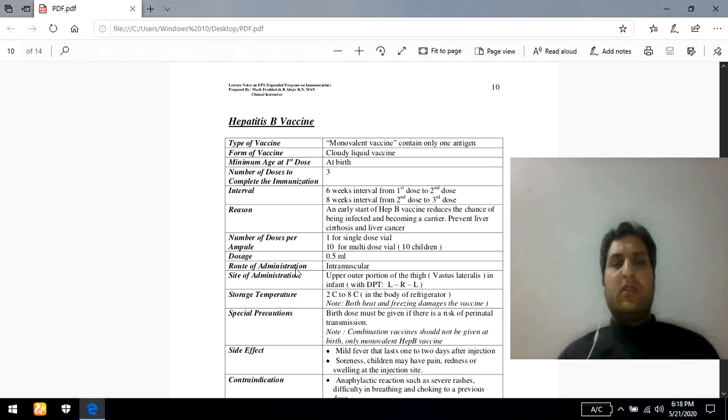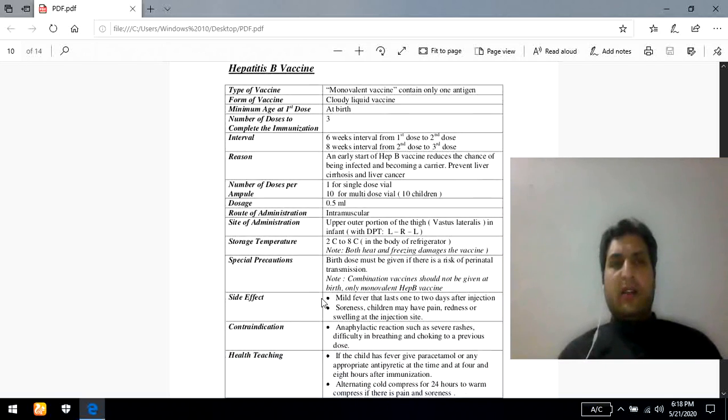The next thing is the route of administration. Again, like the previous one, DPT, here the intramuscular route should be followed. Site of administration: especially in case of children, obviously the thigh region, that's very important to follow. The next one is the storage temperature. Again, the hepatitis B vaccine should be stored at 2 to 8 degrees centigrade. It's very important.